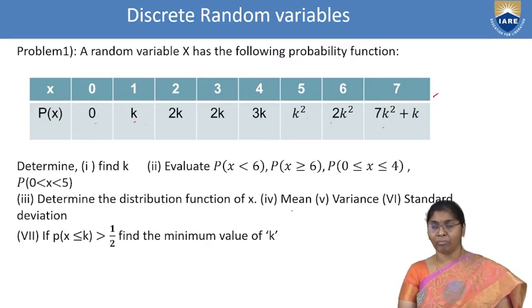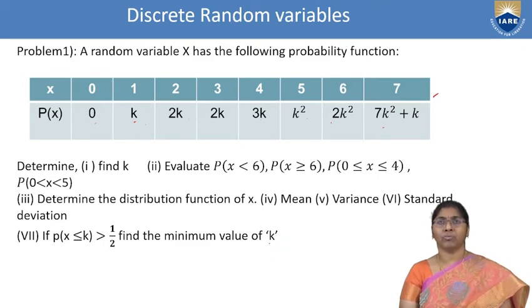And another one is mean. Mean means E of x or mu. Variance V of x, standard deviation sigma. And finally, if p of x less than or equal to k is greater than 1 by 2, that is nothing but 0.5, find the minimum value of k. Here, which one is minimum? We are calculating that one. This is the complete problem.